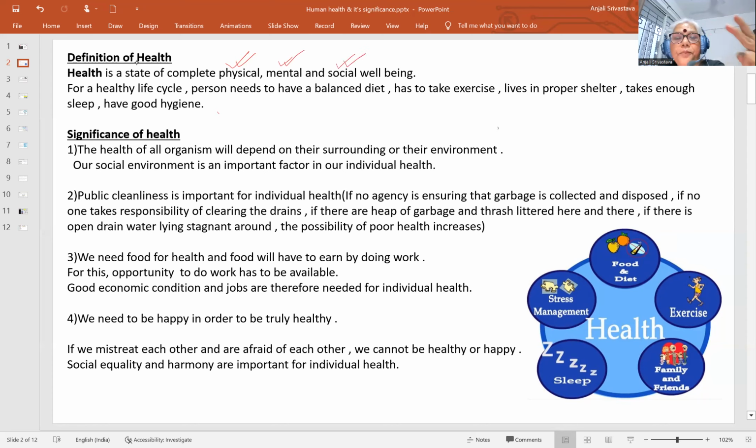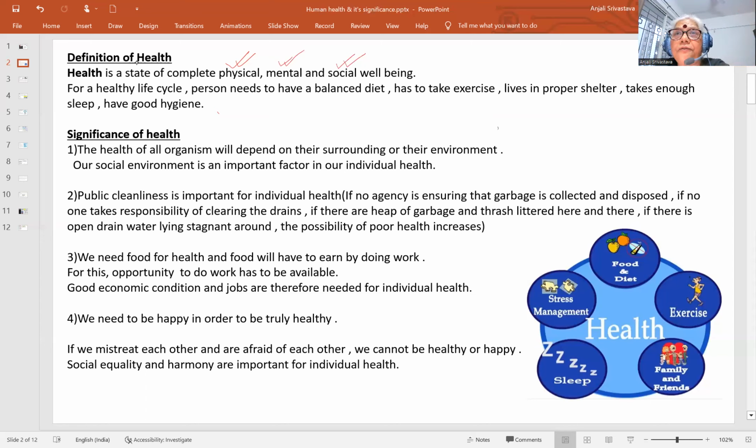So there are three important aspects or areas for good health. Physically, we must be physically fit. Everything on the parameters of physical fitness should be acquired. Then mental conditions.